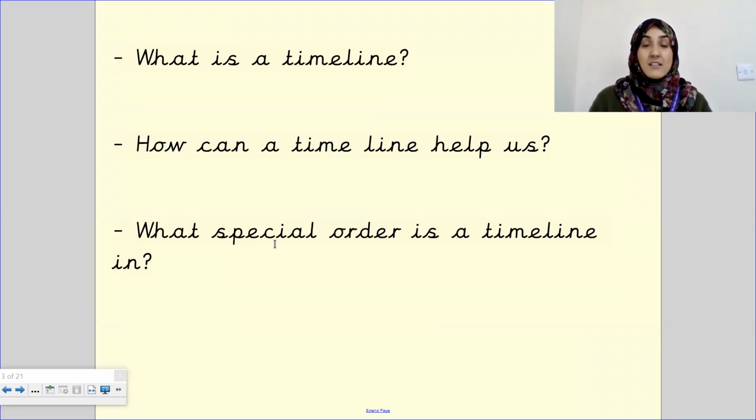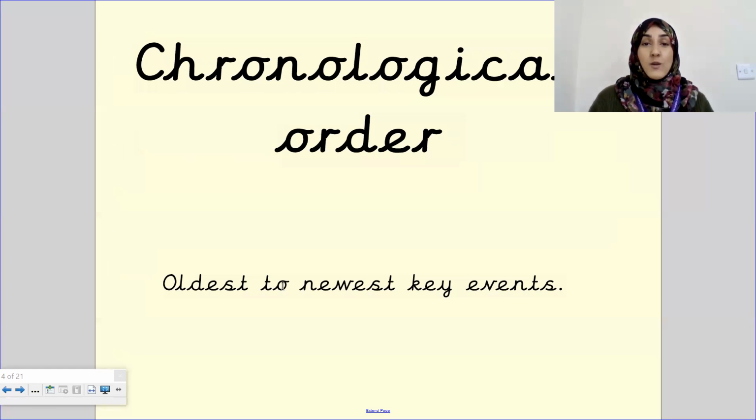Have a good think. Think back to our previous term where we looked at Roald Dahl and we did a timeline of his life and we created a mini biography. What special order was that in? Let's find out on the next page. It was chronological order. Chronological order means it's the oldest to newest key event. So the oldest means the furthest back in time, to the newest events that are within the current time, in 2020 or 2021.